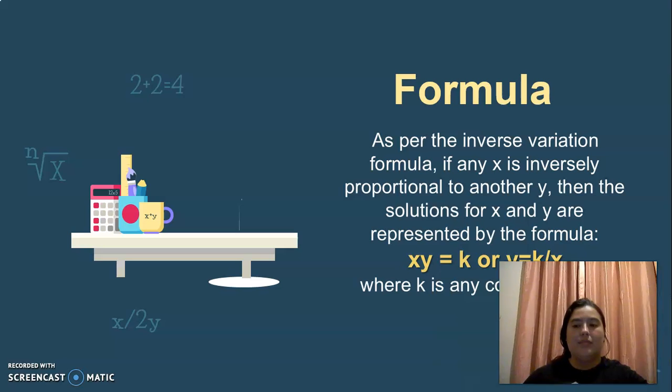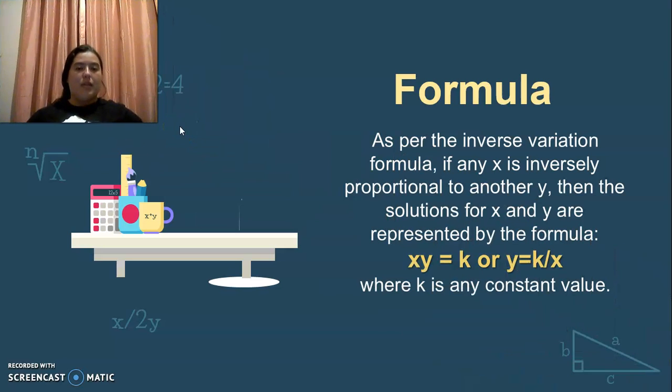And the formula, as per the inverse variation formula: if x is inversely proportional to y, then the values of x and y are represented by the formula xy equals k, or y equals k divided by x, where k is any constant value, okay, remember that.